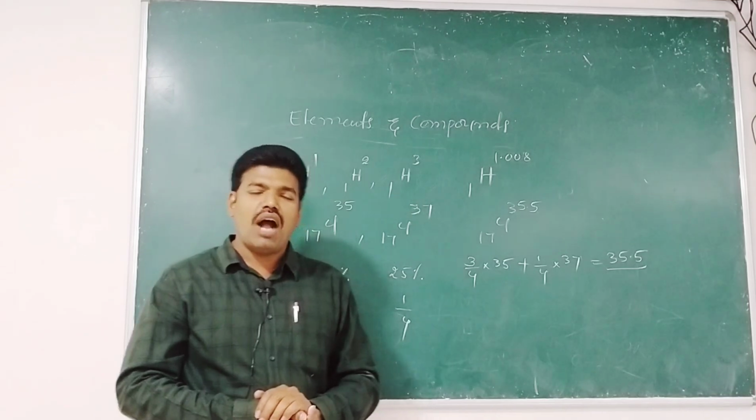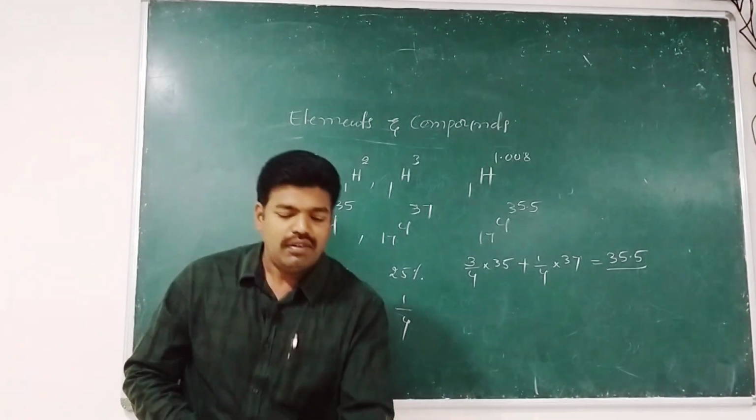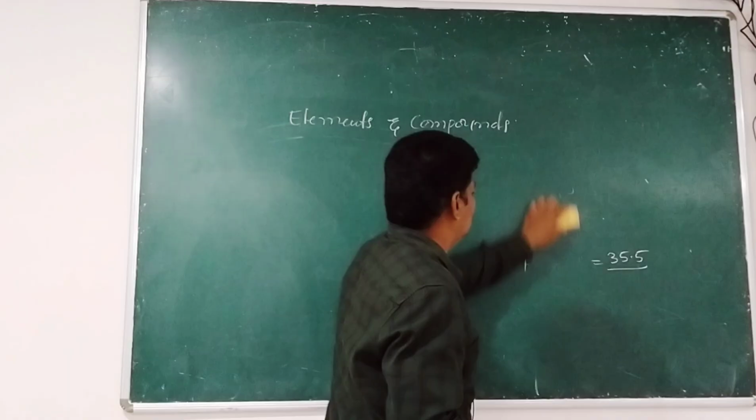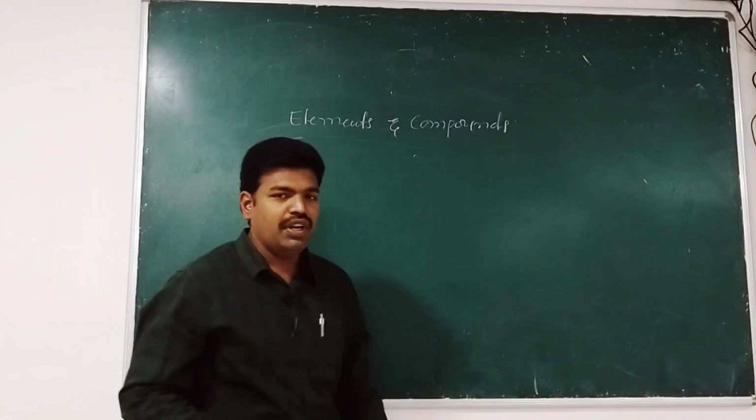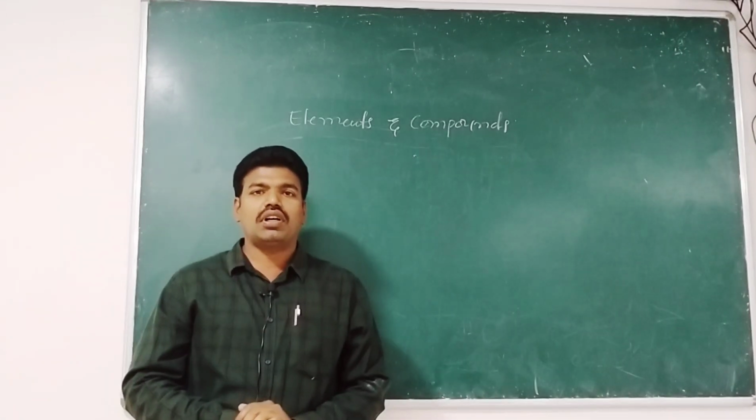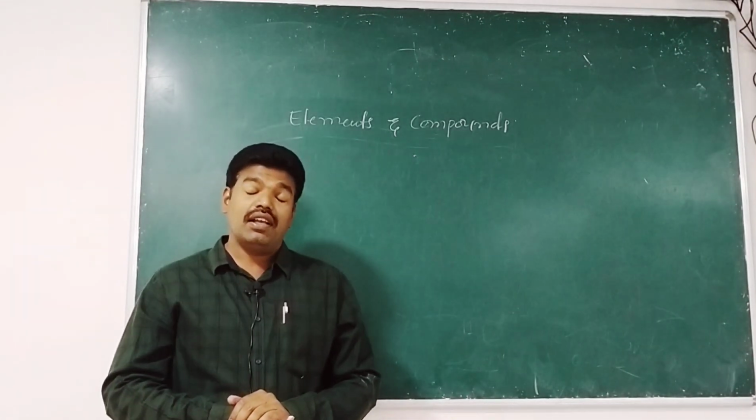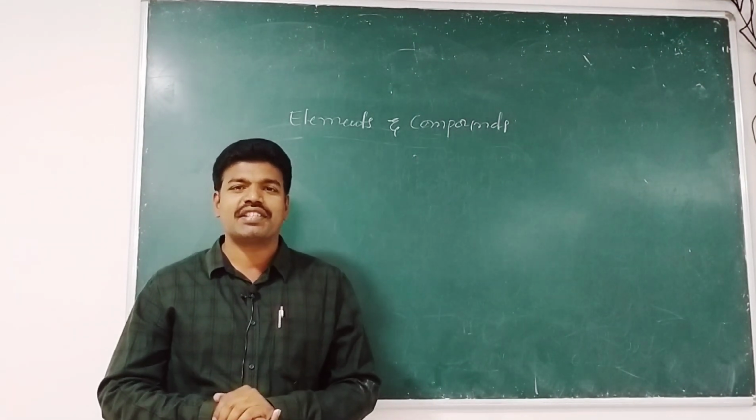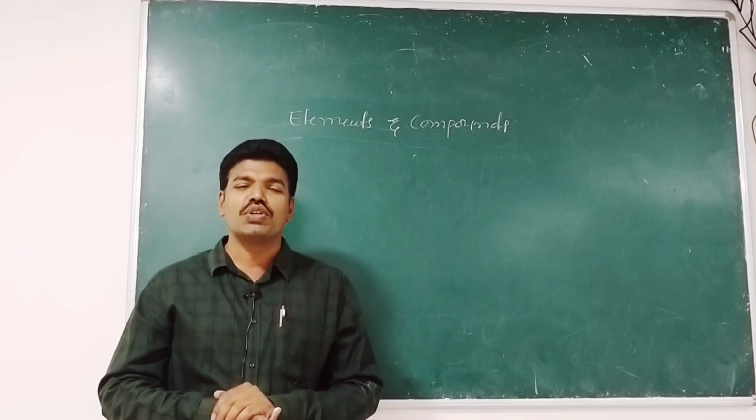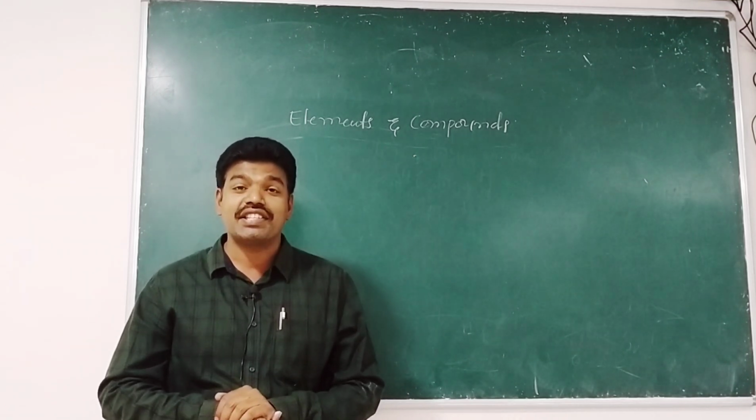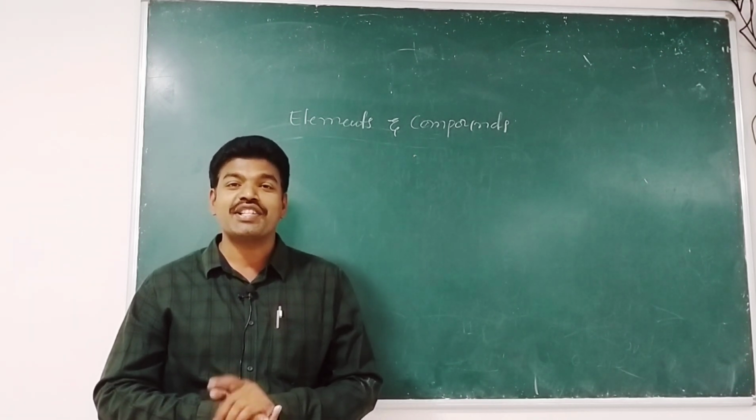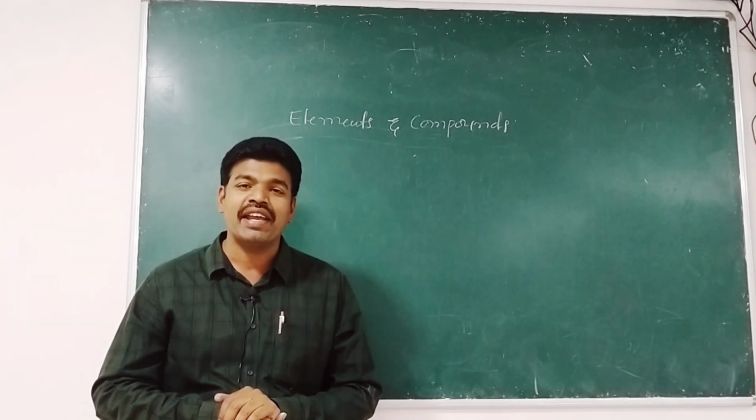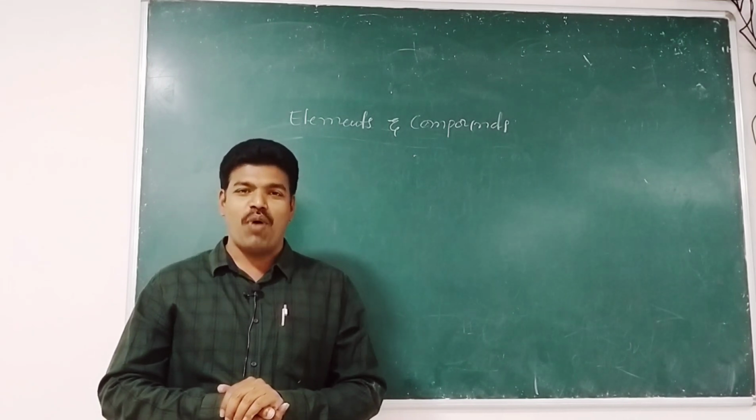Now, compounds. Chemical bonds link the elements to form more complicated molecules called compounds. That is, a compound contains two or more elements that are held together by covalent or ionic bonds.